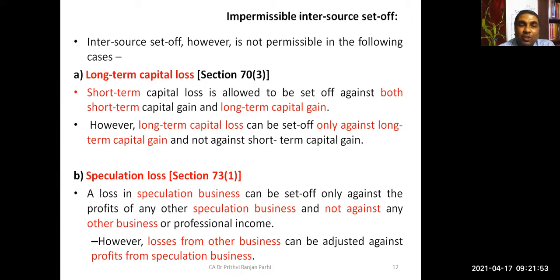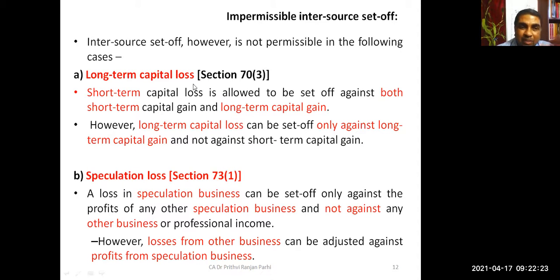First, let us see long-term capital loss. Friends, please remember, you are in the process of learning the capital gain chapter. You already know the concept of capital asset. You already know what is long-term capital gain, what is short-term capital gain. These concepts are already known to you, so you'll be able to segregate what is a long-term capital asset, a short-term capital asset, and consequently long-term capital gain, short-term capital gain.